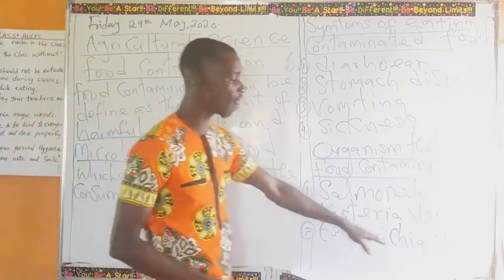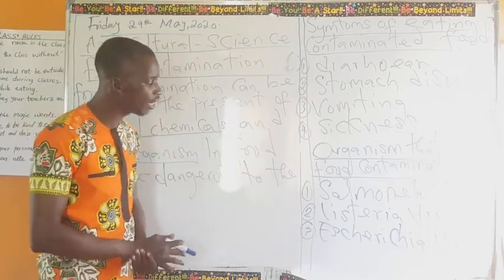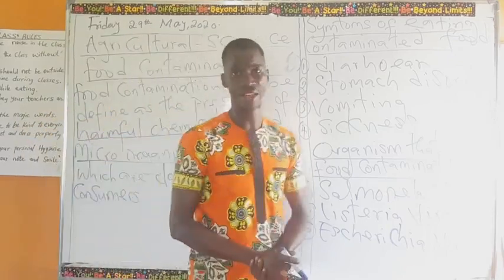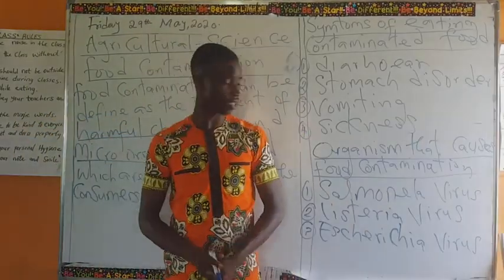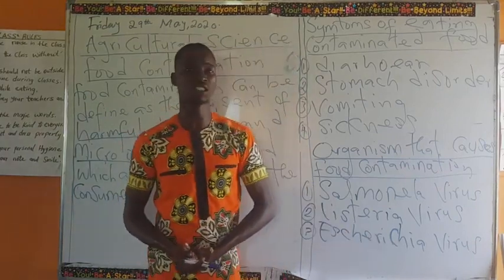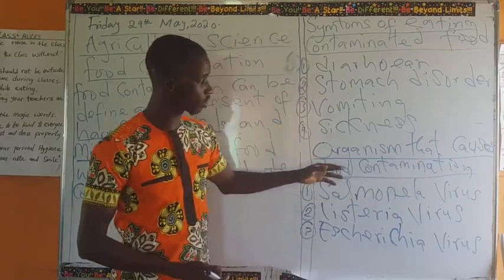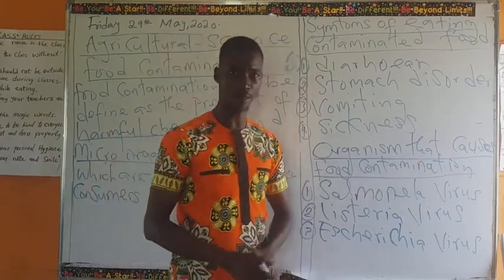The Escherichia virus is usually carried by living organisms. A living organism is what usually carries this Escherichia virus, and it is one of the organisms that causes food contamination.